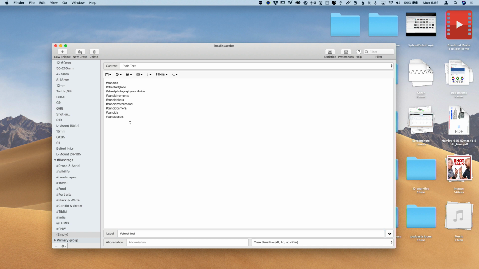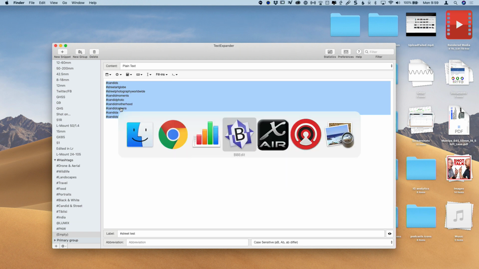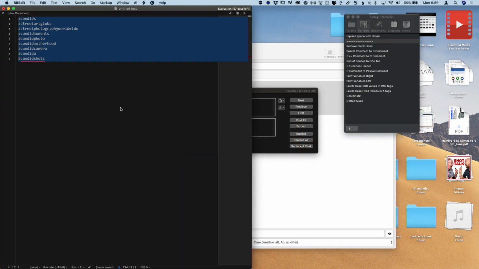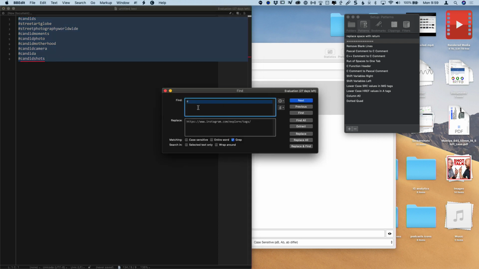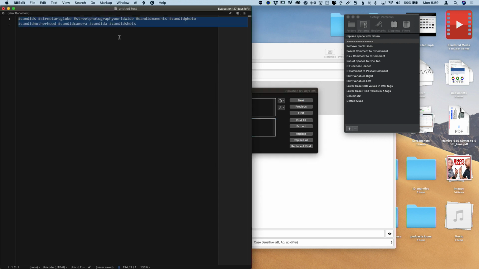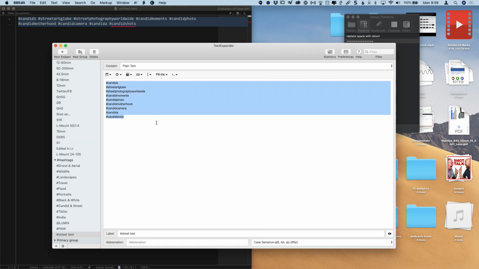And I just realized actually that these are all on new lines, on their own lines, which I don't want. So let's go back over to BBEdit here and let's do a find and replace on here. We're actually going to do the reverse of what we did earlier. So \n for return, replace with a space, replace all. There we go. Now they're all on one line. That's what I really wanted.